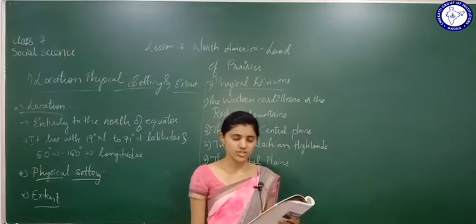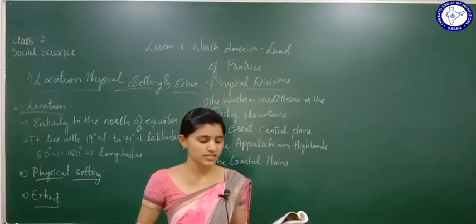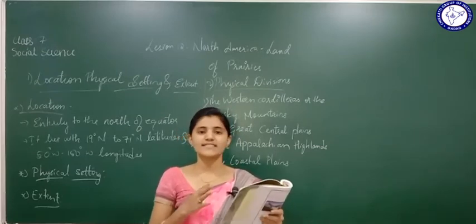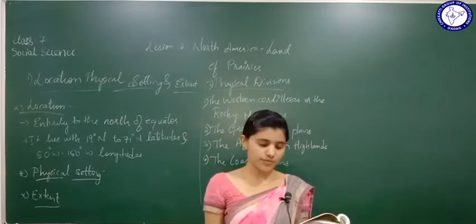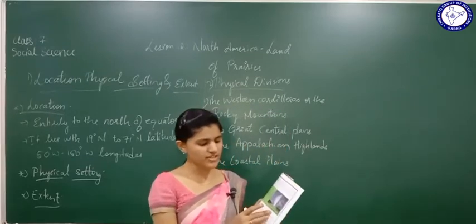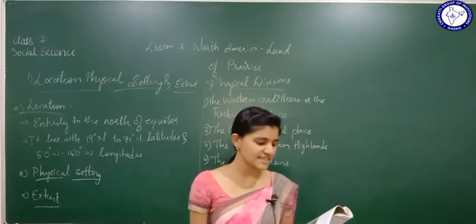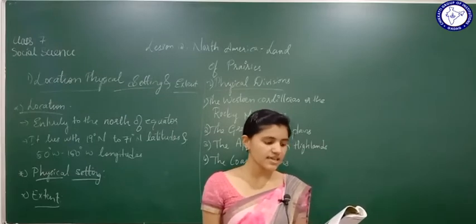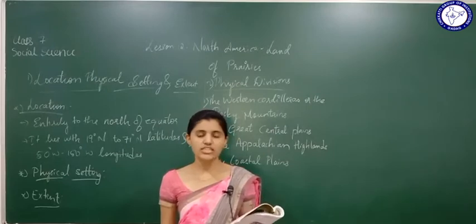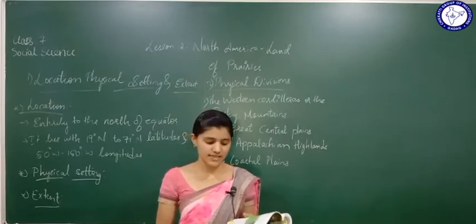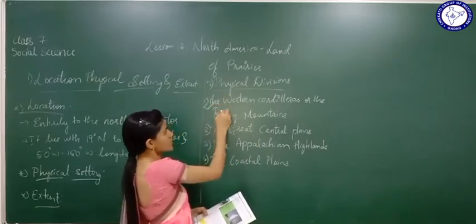What has actually happened is that the River Colorado has cut the plateau. Which plateau? The Colorado Plateau, and it has given rise to the Grand Canyon. See the Old Faithful Geyser, you can see it here in the picture. The Old Faithful Geyser is a world famous geyser in Yellowstone National Park of USA. Then next, we have finished studying about the Western Cordilleras or the Rocky Mountains.